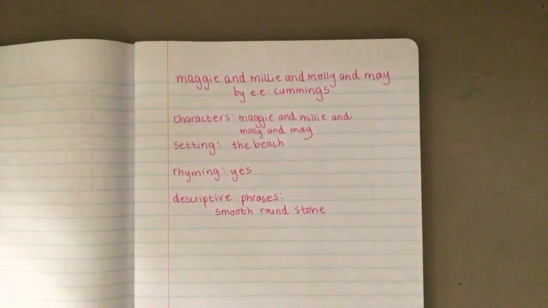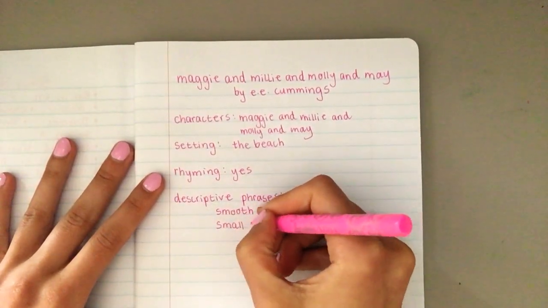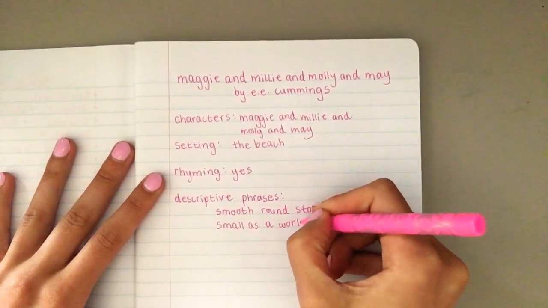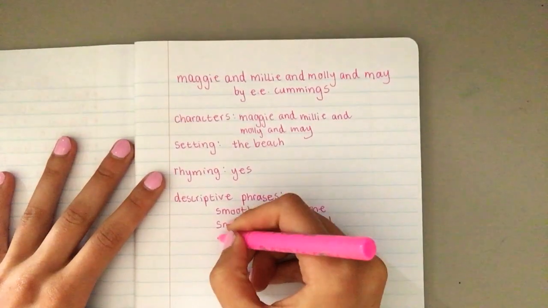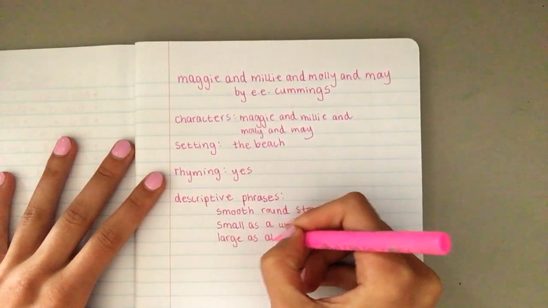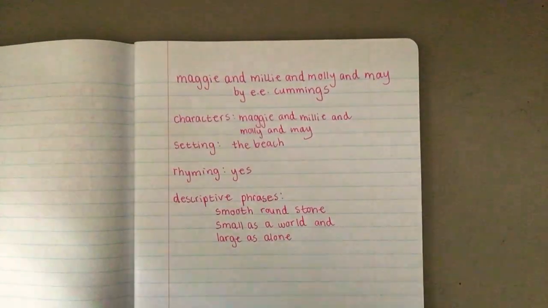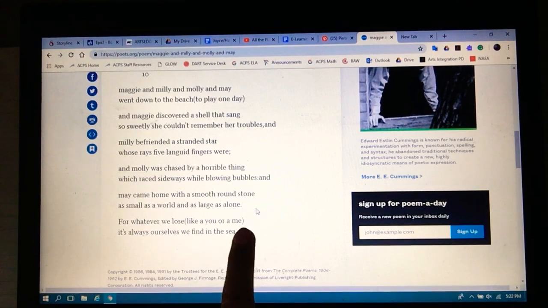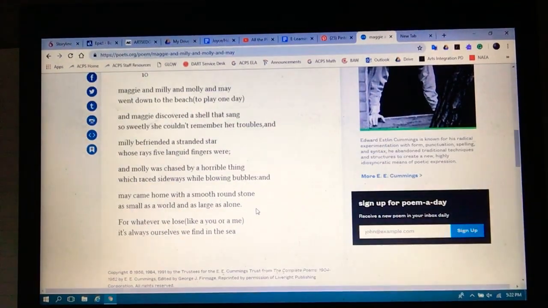Small as a world doesn't make so much sense to me, but it's interesting, and honestly I think it's descriptive. It paints a picture. And small as a world and large as alone. The feeling of being alone can feel large. And then the last couplet says, for whatever we lose, like a you or a me, it's always ourselves that we find in the sea. So that's the poem I chose.